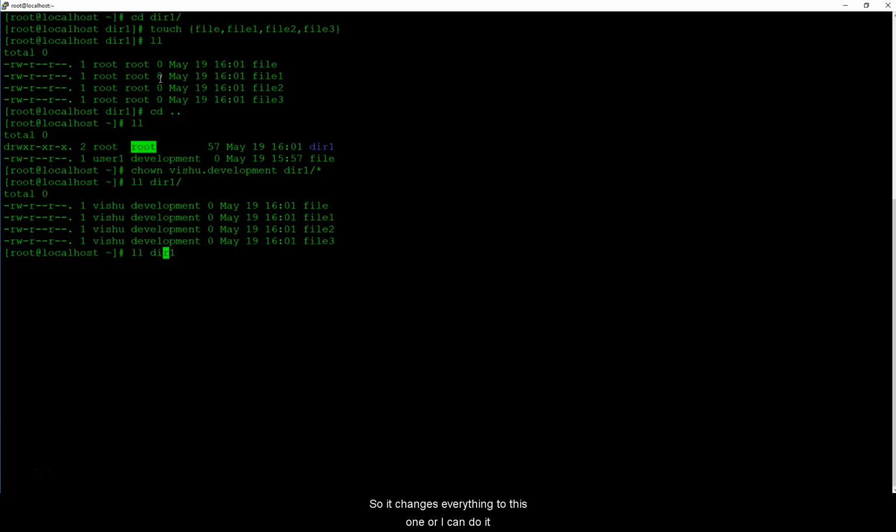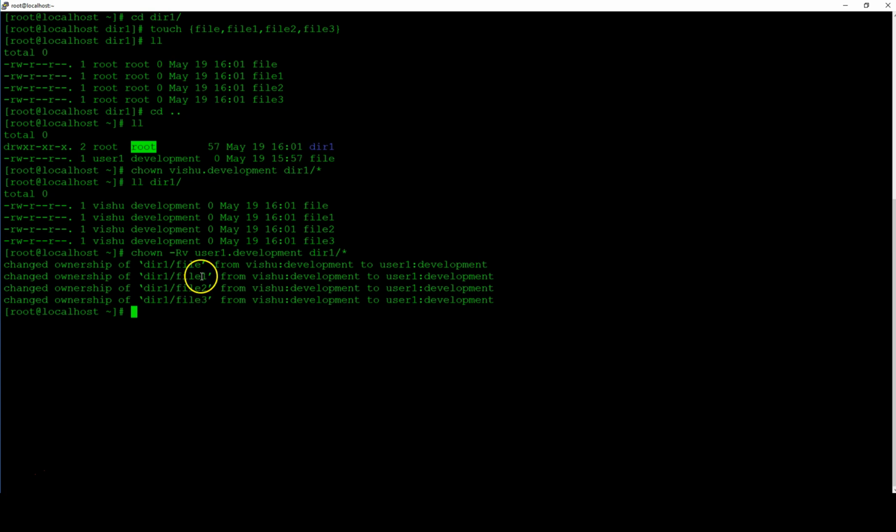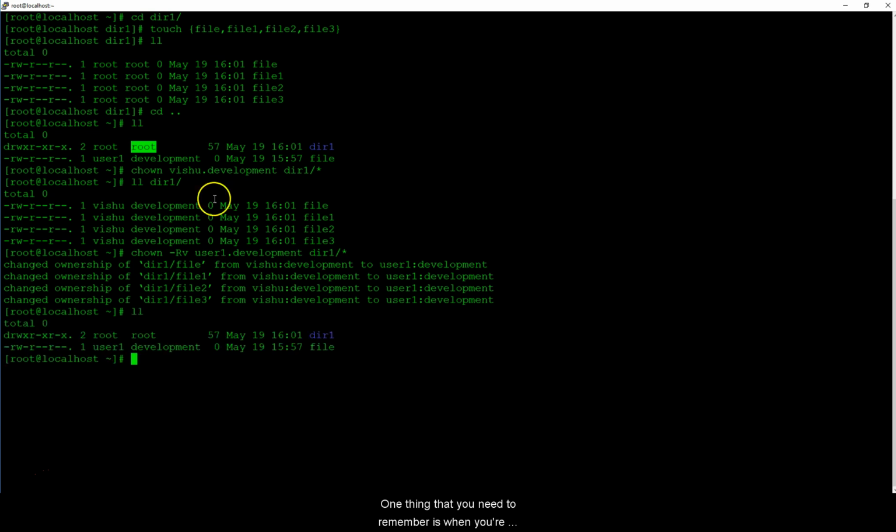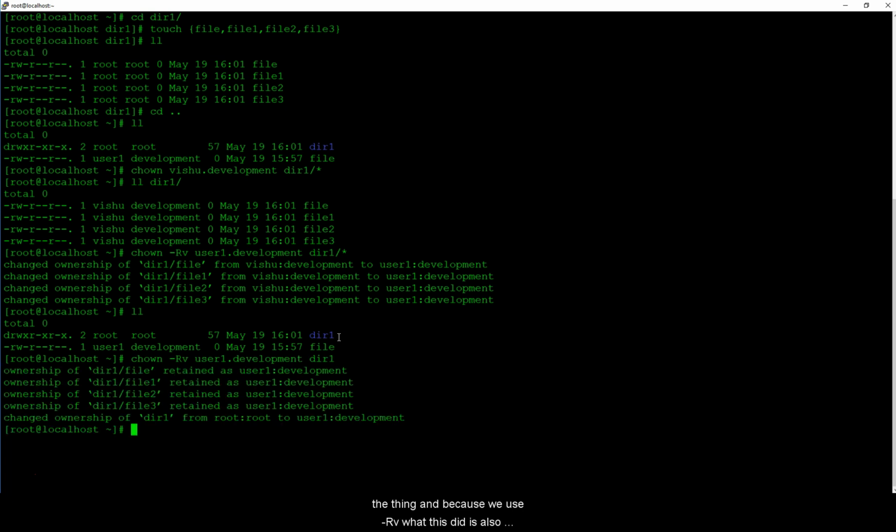Or I can do it like user1, and add -R for recursive and -v for verbose, and it will show you the changes. But one thing you need to remember is that when you specify it this way, it is not changing the ownership of the directory itself. So you will have to run this again, removing the slash and asterisk.